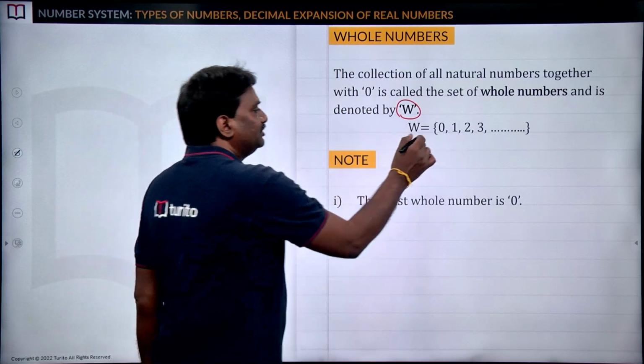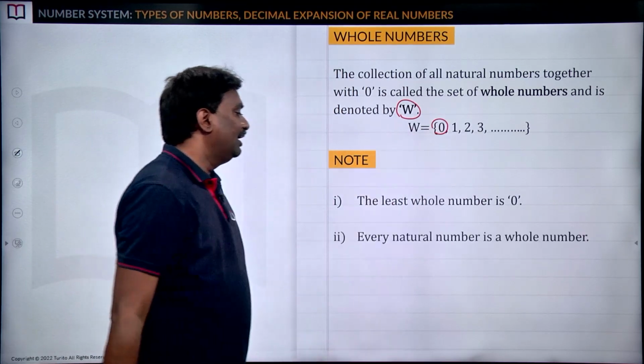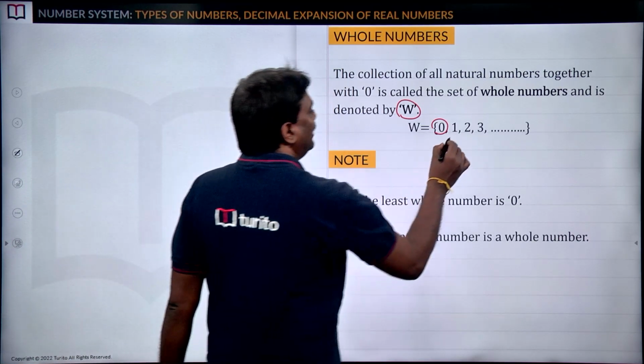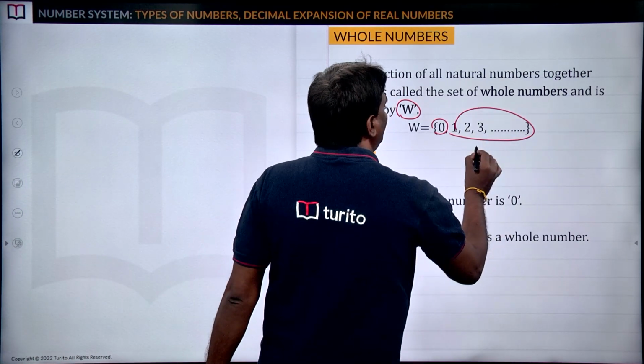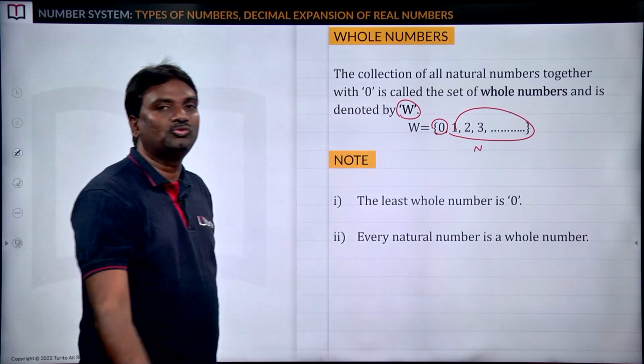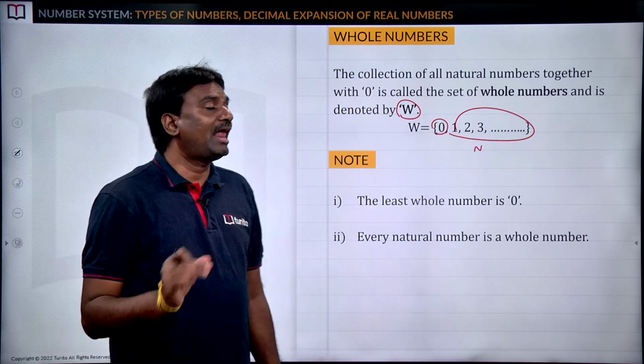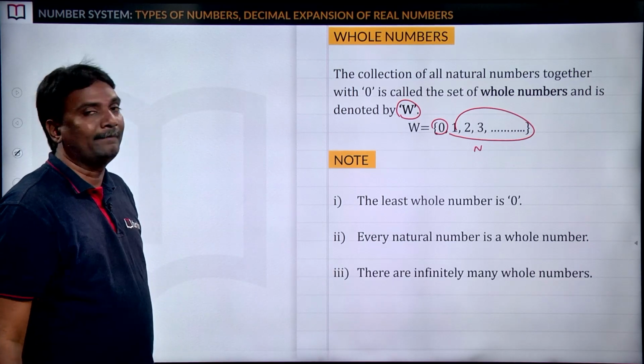So by observing this, the least number is 0 only. Every natural number is a whole number. Why? By observing these numbers, we know 1, 2, 3, 4, 5, and so on are natural numbers. So that's why we can say every natural number is a whole number.